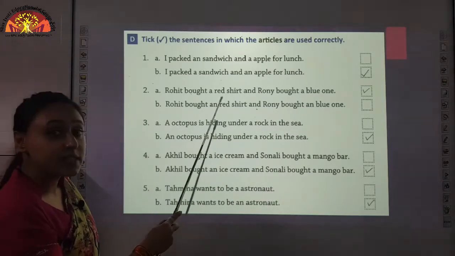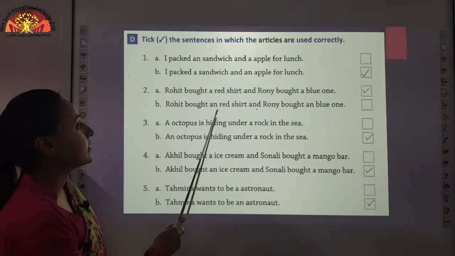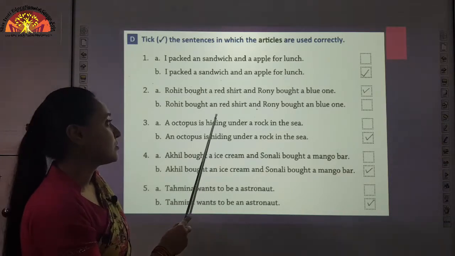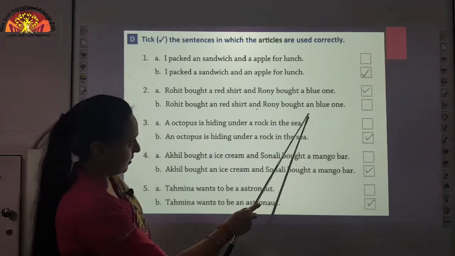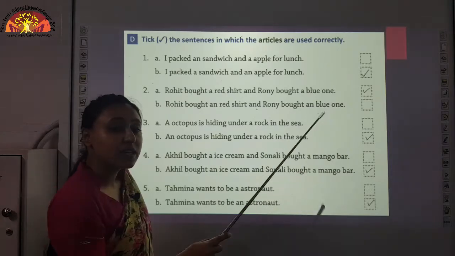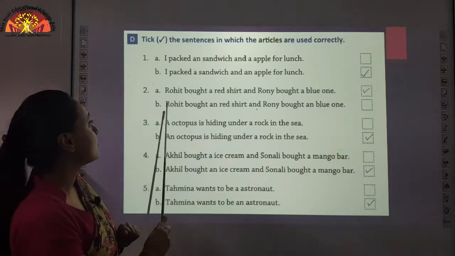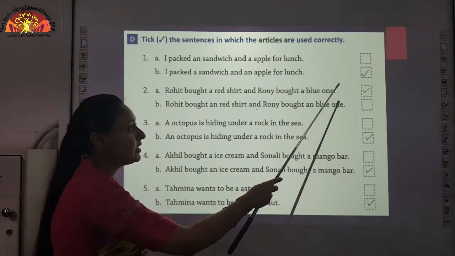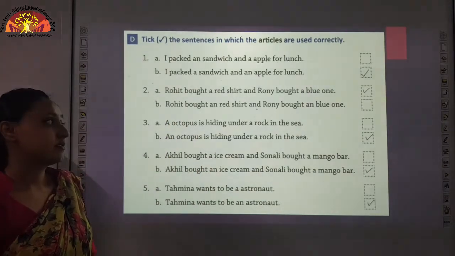In the next sentence you can see the wrong sentence also, which will clarify your doubts. Rohit bought an red shirt. Red is a consonant, so an is wrong. Ronnie bought an blue one. Blue is also a consonant, so an is also wrong. We use an before vowels. So, children, you will put a tick in front of A. Okay, the rest, children, you will do yourself.